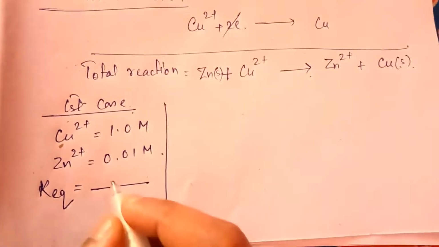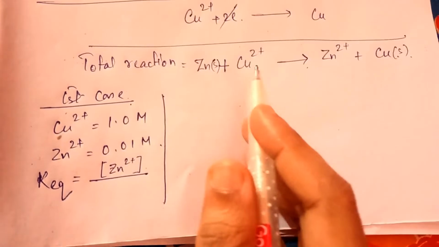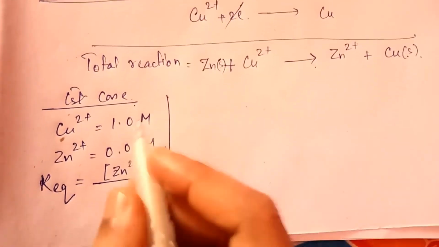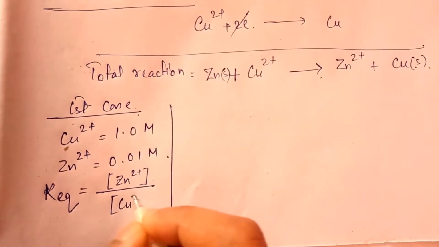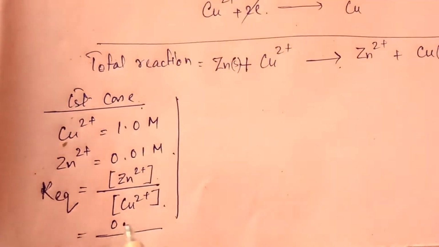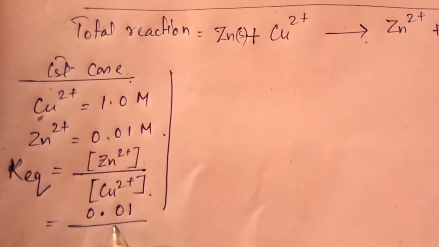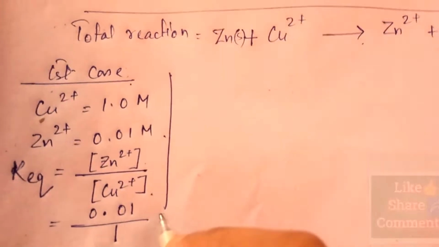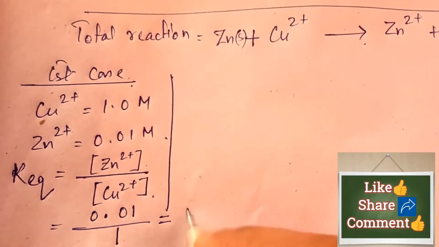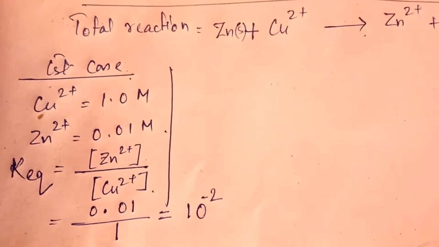Here, Zn2+ concentration is the product part and Cu2+ is the reactant part. So 0.01 divided by 1 equals 10 to the power minus 2.